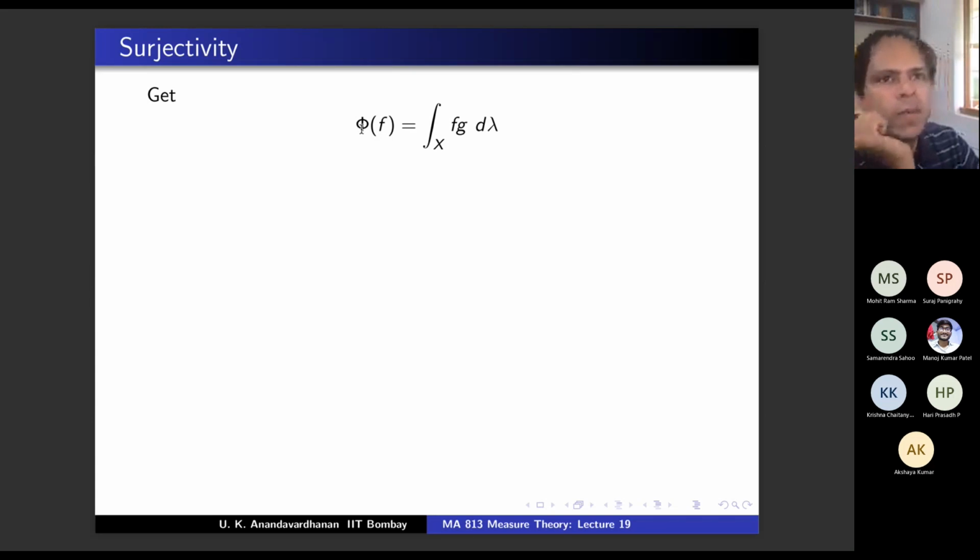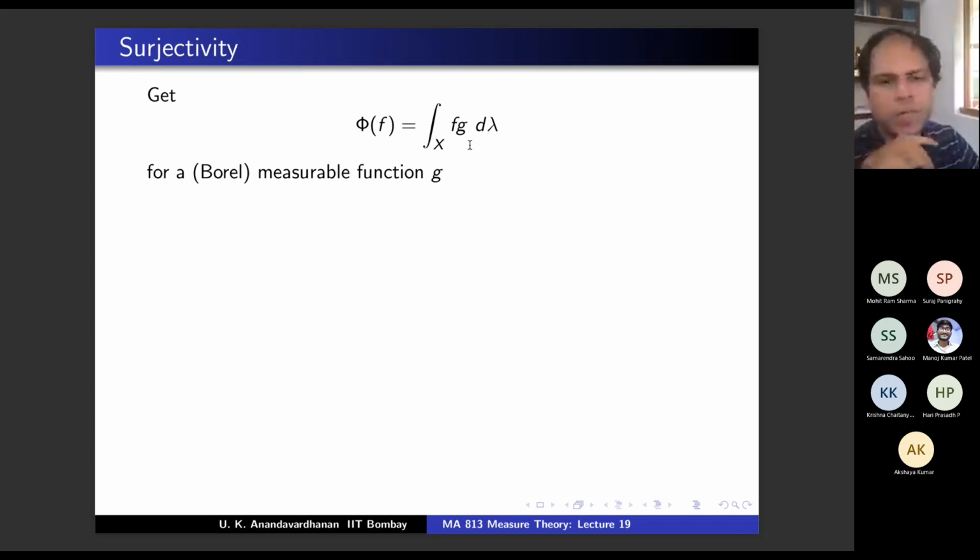Therefore, what is the dual of L1? So now phi, you are thinking of this phi as a member of L1(lambda) star. But what is L1(lambda) star? L infinity(lambda). And that means phi of f is the integral of fg d lambda. There is a g which belongs to L infinity, right? That just means a measurable function, which means a Borel measurable function because our sigma algebra is Borel. So you get a g, and mod g is less than or equal to 1.